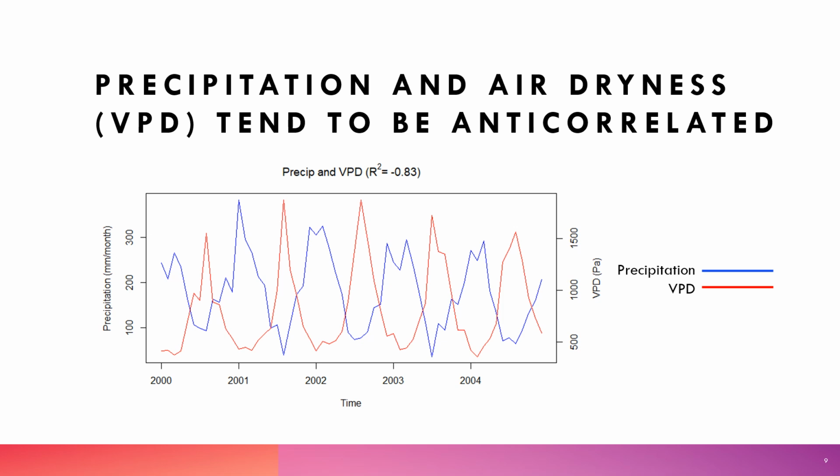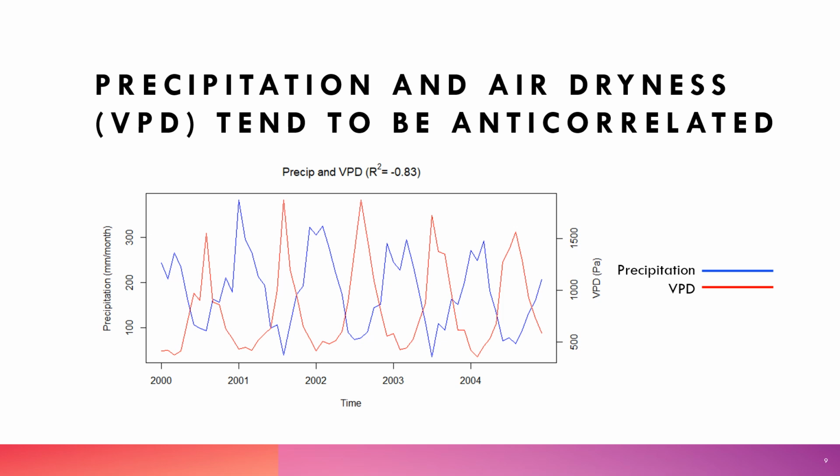The blue line is precipitation data from GPCC, and the red line is vapor pressure deficit, calculated from ERA5 reanalysis data. And you can see that if precipitation goes up, air dryness tends to go down, and vice versa. And due to this strong anti-correlation, models have largely gotten away with not representing the impacts of VPD and precipitation separately on vegetation productivity.